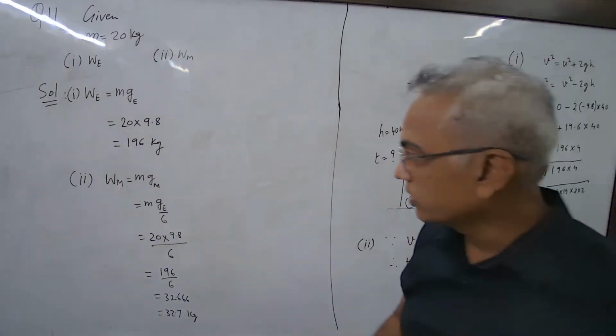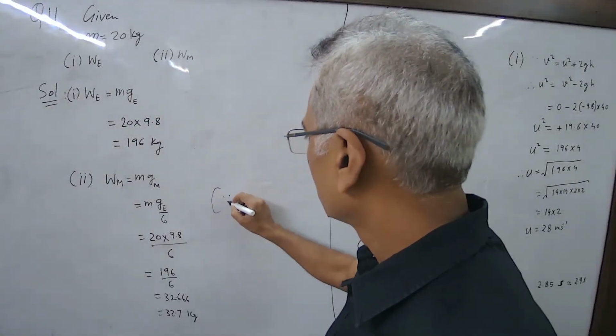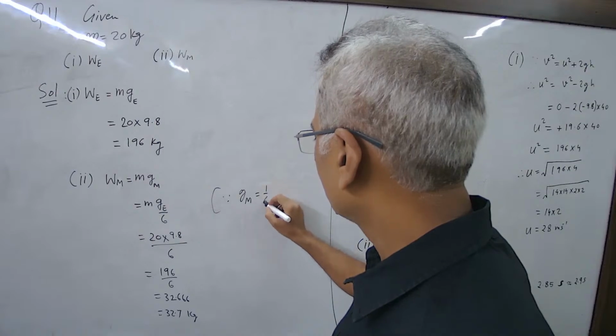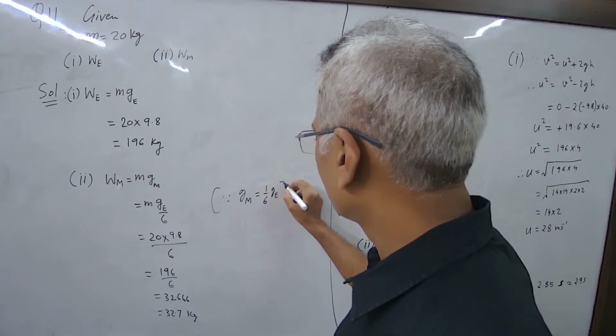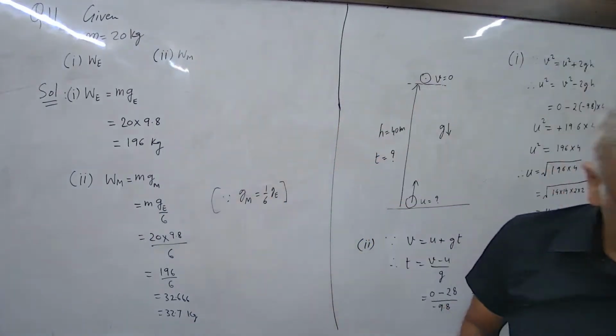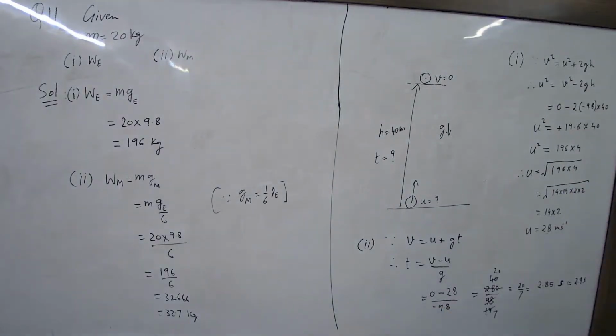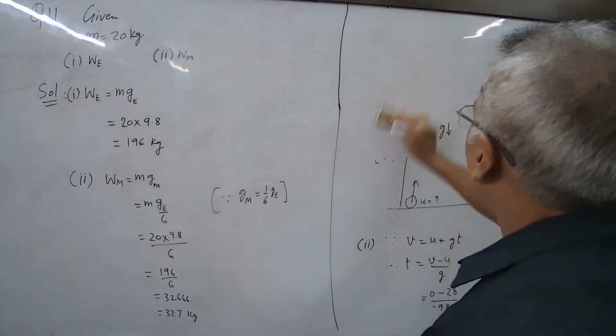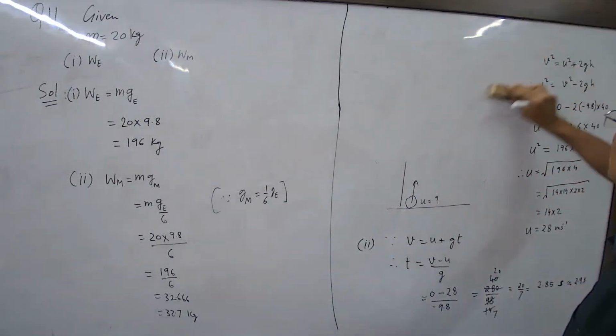Because here you can write, since acceleration due to gravity on moon is 1/6 of acceleration due to gravity on earth, this we have done earlier. Now there will be some lengthy calculations because the values involved are very big.